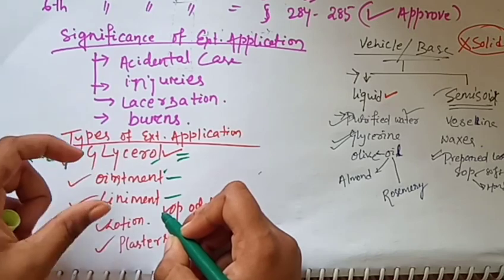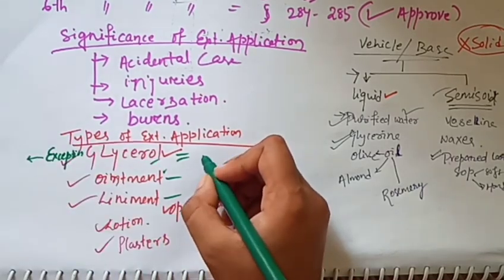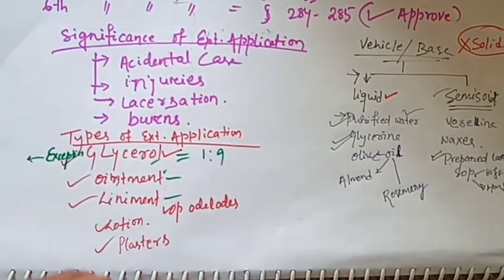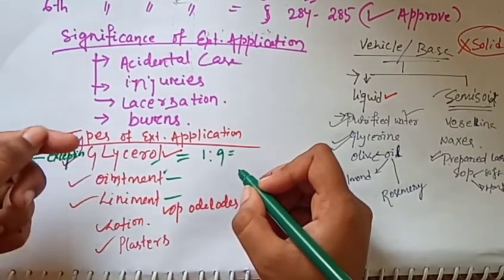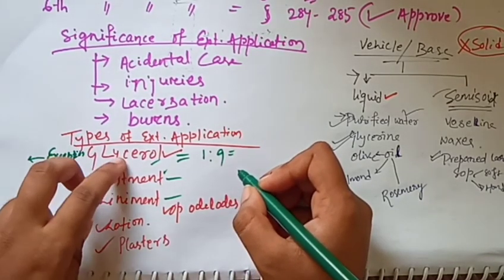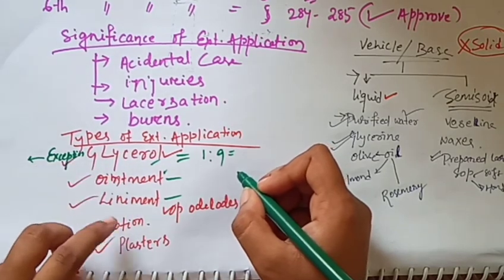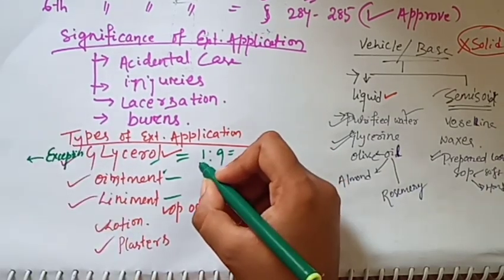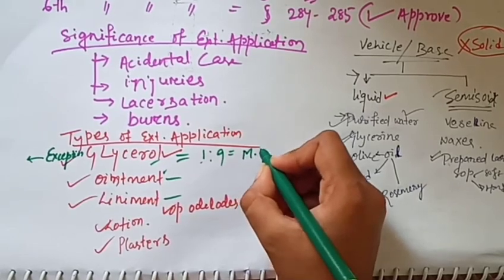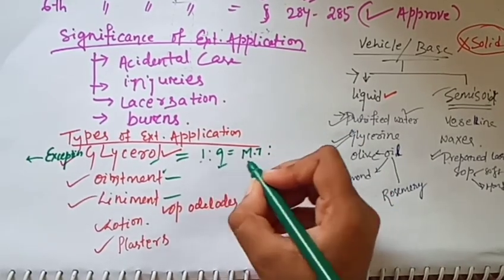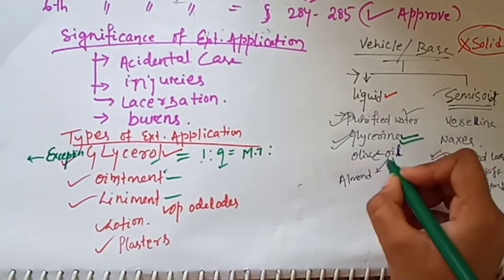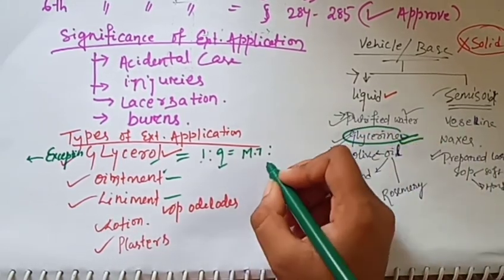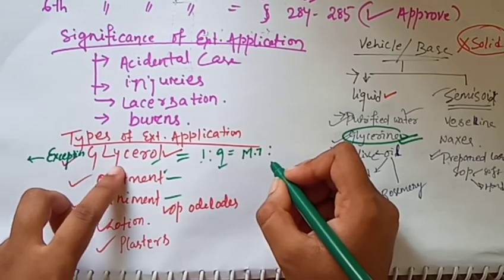For glycerol preparation, the principle is 1:9. For example, for calendula glycerol, we take 1 part of calendula mother tincture with 9 parts of glycerin. This glycerin is the vehicle for the preparation of glycerol.